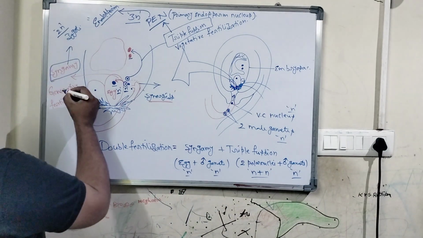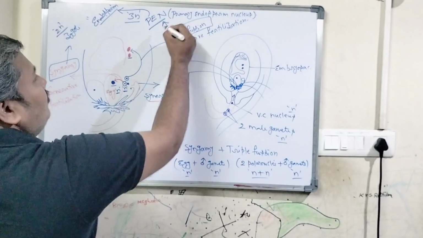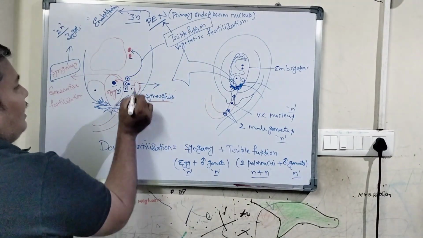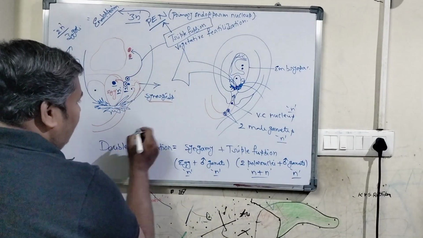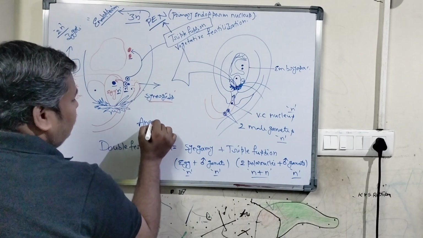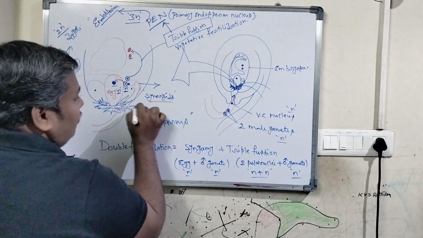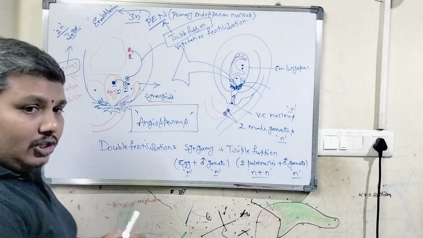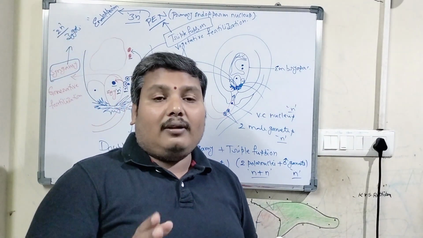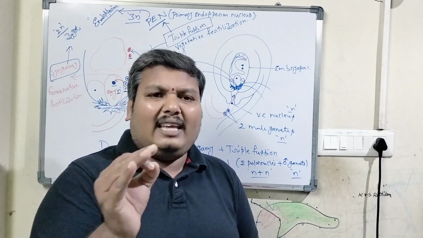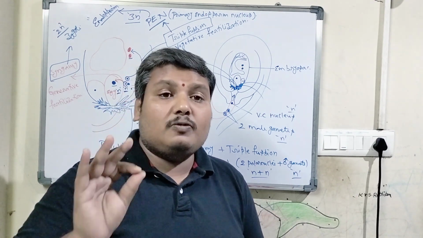So here syngamy and triple fusion together happen in angiosperms exclusively. So double fertilization is a phenomenon that occurs exclusively in angiosperms only.